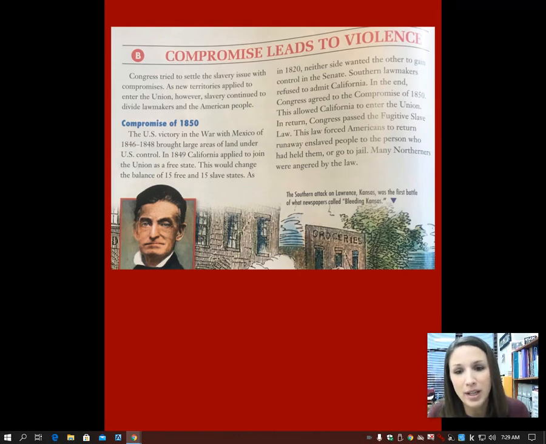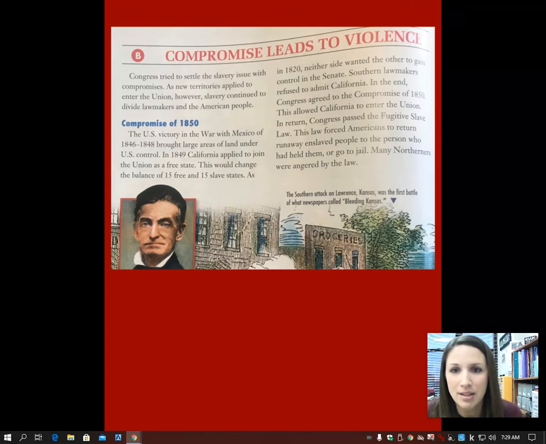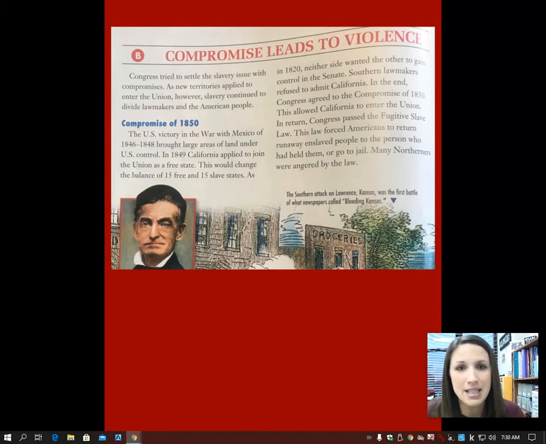So, if you will, look at this page, Compromise Leads to Violence. It says, Congress tried to settle the slavery issue with compromises. As new territories applied to enter the Union, however, slavery continued to divide lawmakers and the American people. Compromise of 1850. The U.S. victory in the War with Mexico of 1846 to 1848 brought large areas of land under U.S. control. In 1849, California applied to join the Union as a free state. This would change the balance of 15 free and 15 slave states.